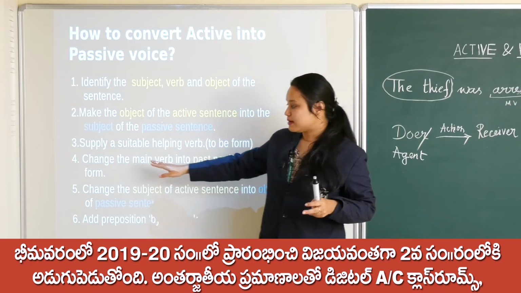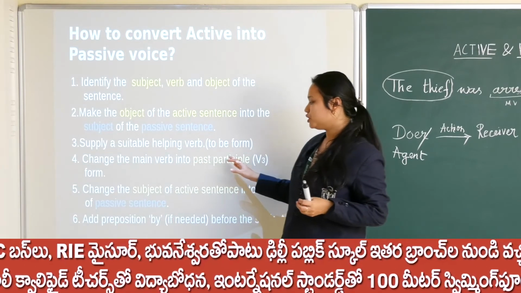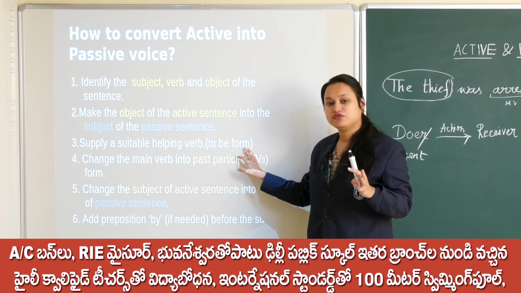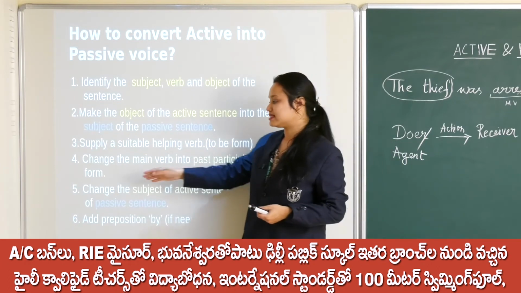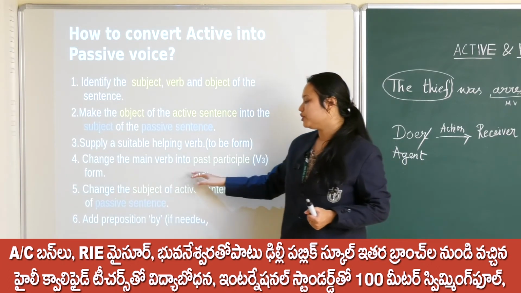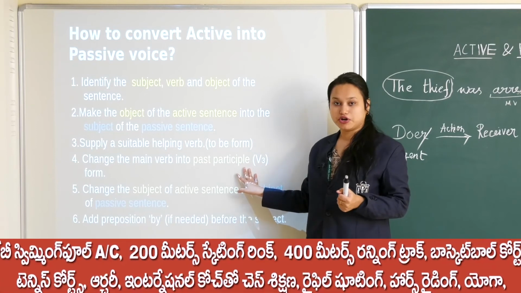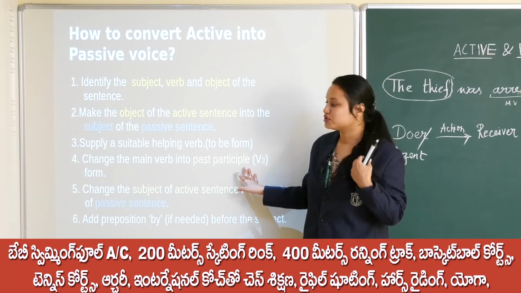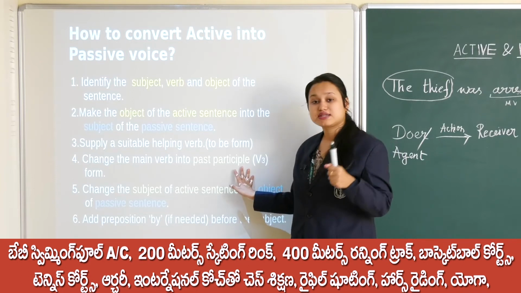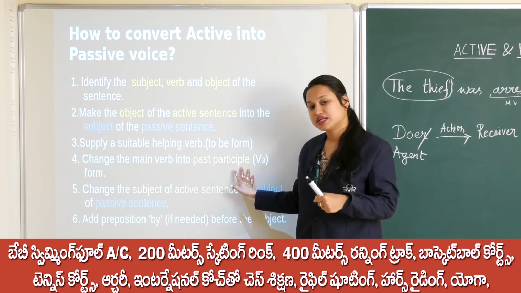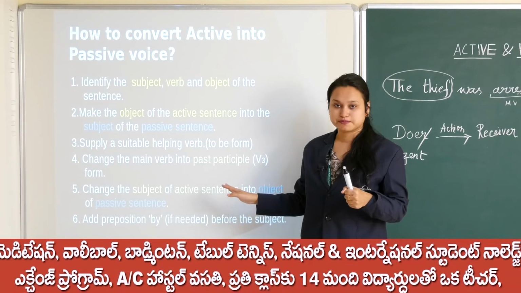Next, supply a suitable helping verb, the to-be form, before the main verb. We will do that in the next slide, okay. Then change the main verb into past participle form. What is past participle form? V3 form.